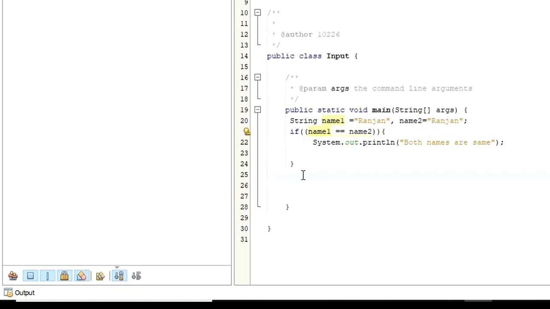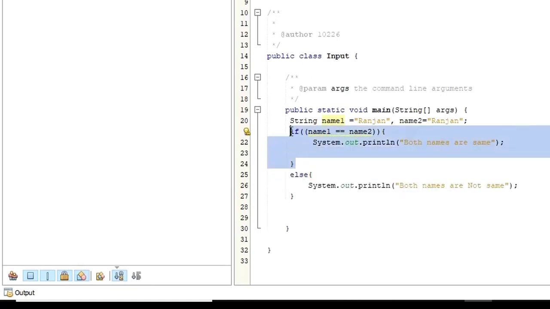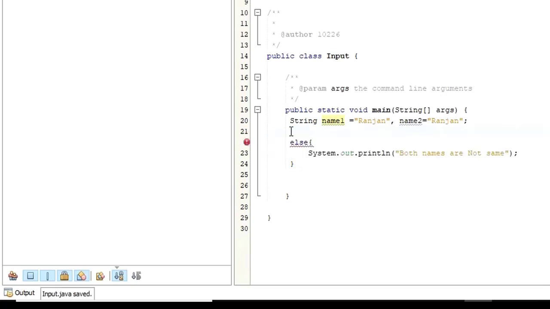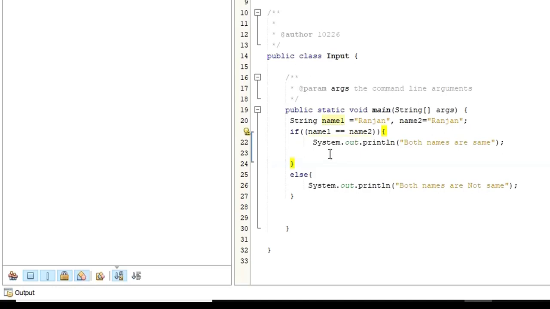Now let's do this. I'm just going to remain with the else and remove the if. Let me save. I don't have if, I only have else. You can see the big fat error here saying else without if. What does that mean? You can use if condition without else statement, but you are not allowed to use the else part without the if condition. I hope it's clear, right? So this is how if and else would work.